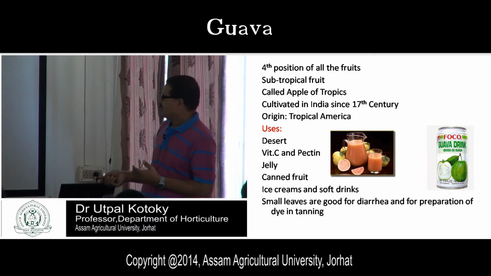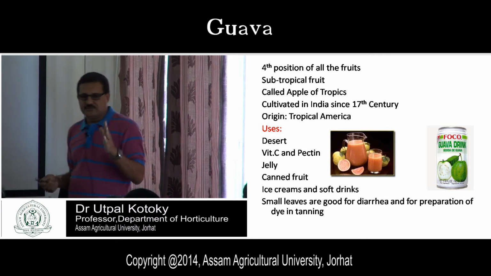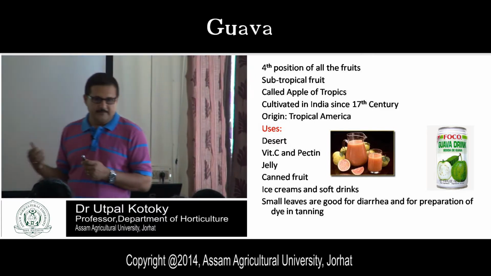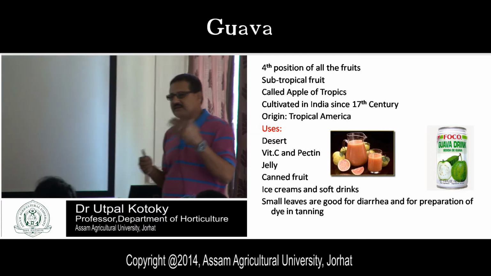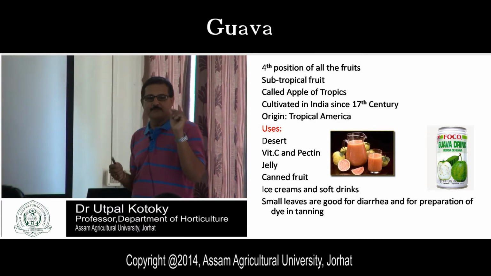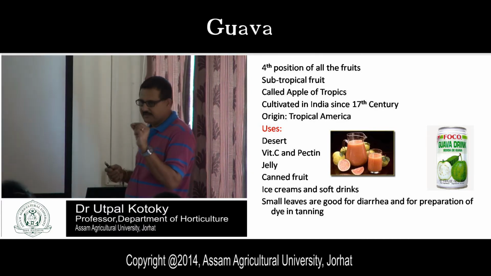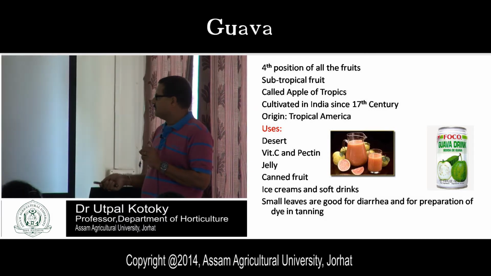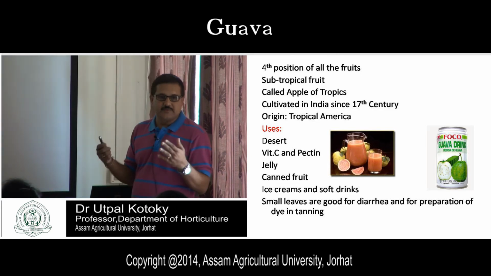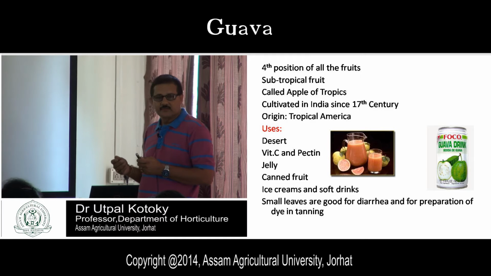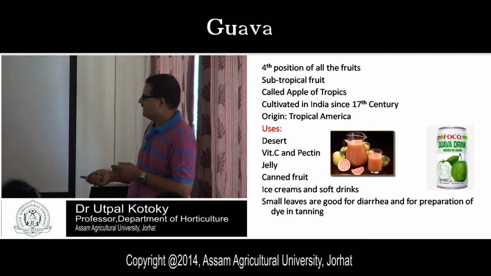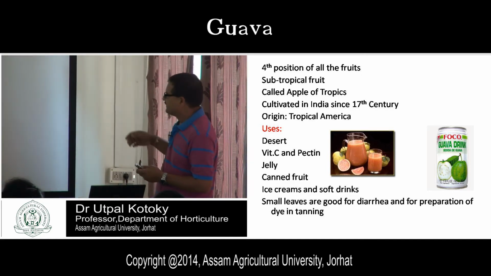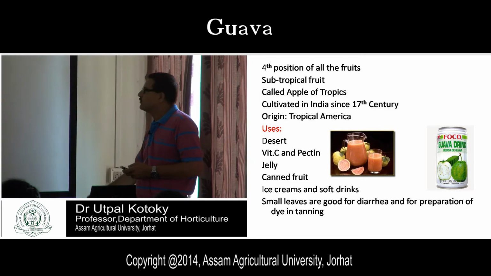The next is, in the villages, when children face some acute diarrhea problem, the villagers normally give them the small leaves of guava. Have you seen this? This is good for diarrhea, and also it is used for preparation of dye in tanning. Dye means coloring material, and tanning means the leather industry. So the small leaves are used for curing diarrhea. So this is a good medicine. These are some of the important things in case of guava.